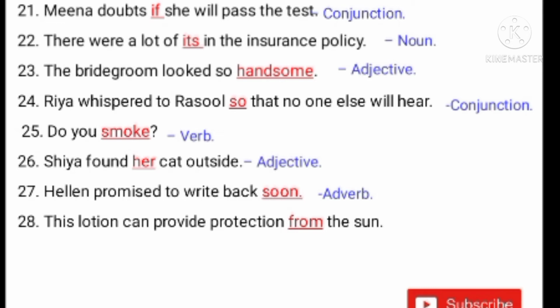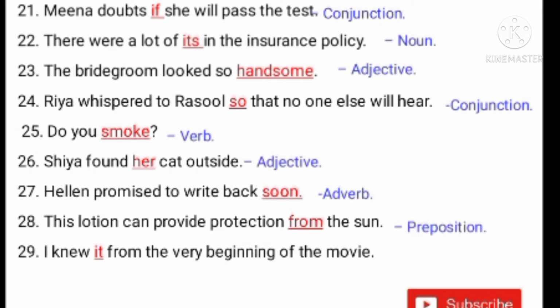Another one. This lotion can provide protection from the sun. Here from is a preposition. Here from, to, up, off, on, to. So these are all prepositions. A preposition is a word which comes before a noun, as we discussed in the previous video. A preposition is a word which shows the relationship between two nouns.